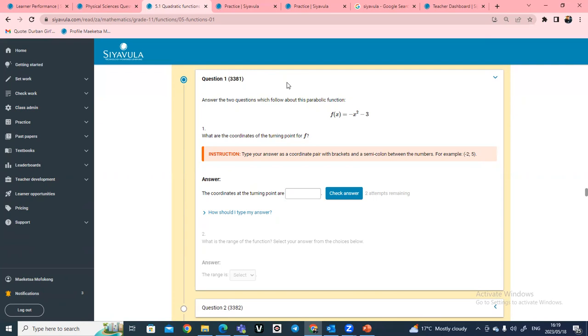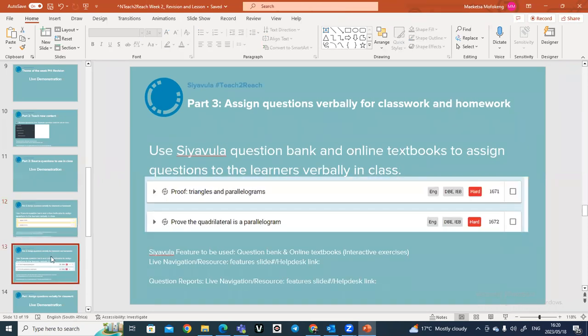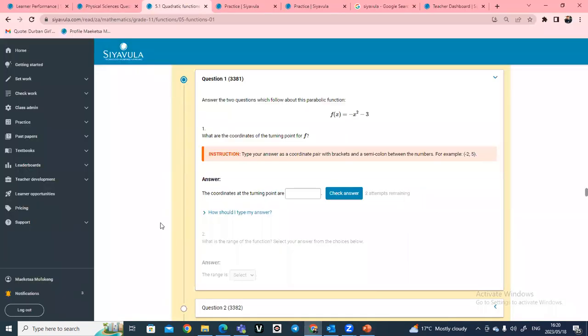All right, so we have successfully talked about the interactive exercises and our exercises in our textbooks. Perfect. And then now we are going to be moving on to where we can assign questions verbally for our classwork and homework. So remember those Siyavula question IDs that I talked about, like question 3342 and 3381. So you as a teacher, let's say you are in class, you want some extra work for your learners.